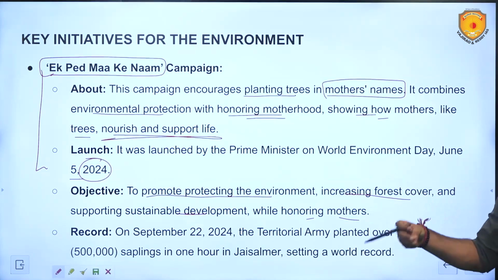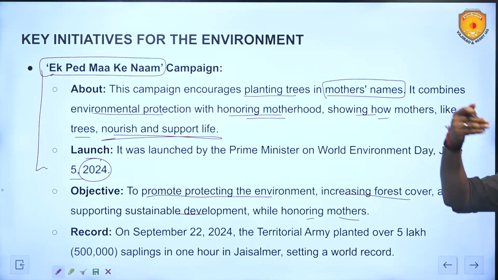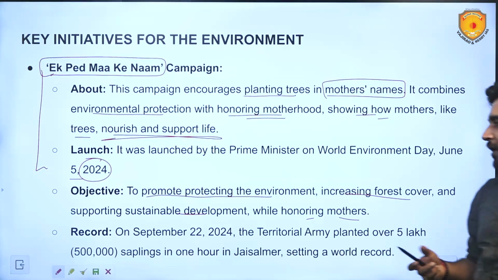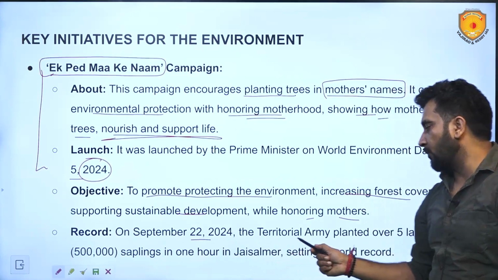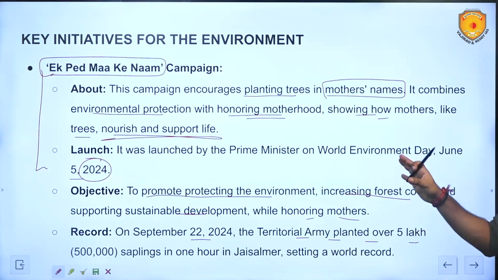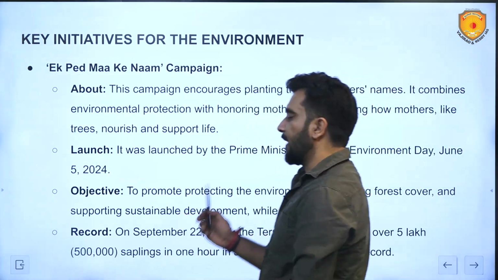Now, this emotional connect will be there with that sapling, so you will make sure that this sapling grows, you will water it regularly. This is what assumptions are made while formulating this campaign, I would say. On September 22, 2024, the Territorial Army planted over 5 lakh saplings in 1 hour in Jaisalmer, and they set a world record for that. And under this initiative only, Ped Maa Ke Naam.